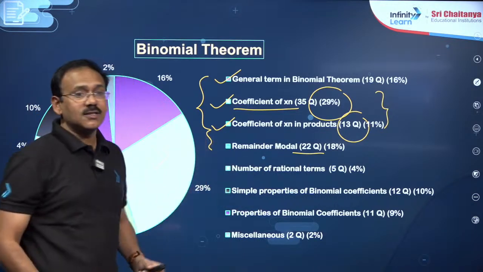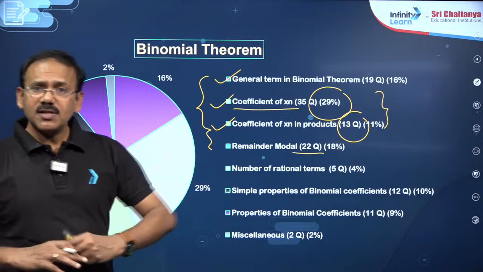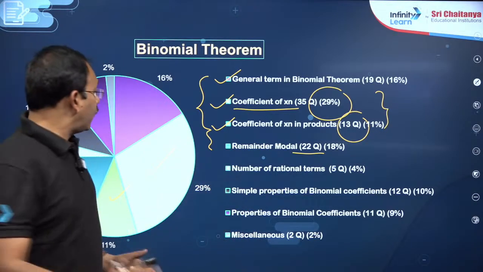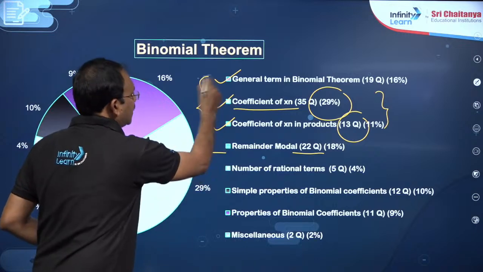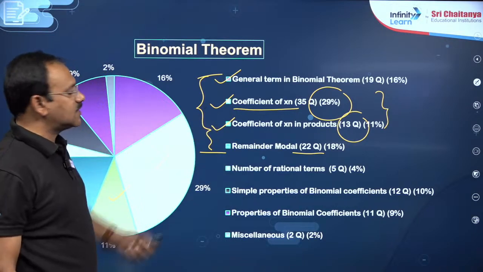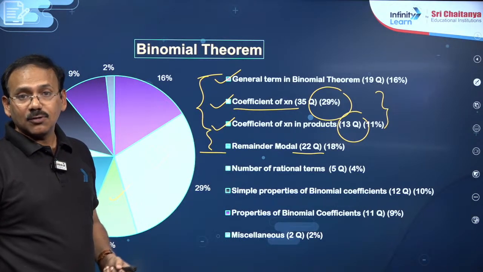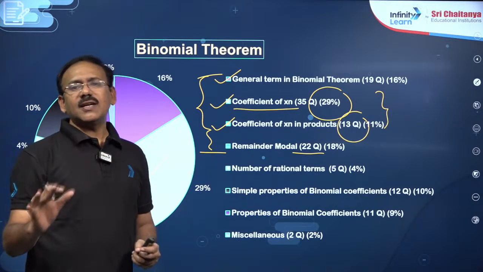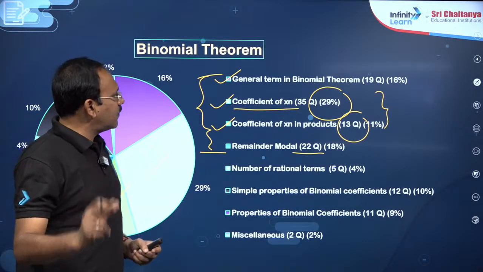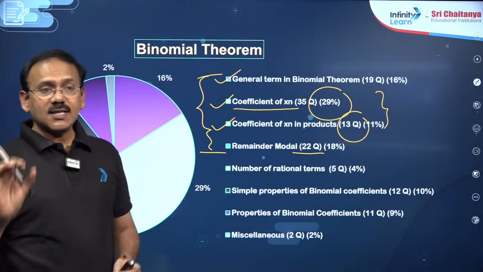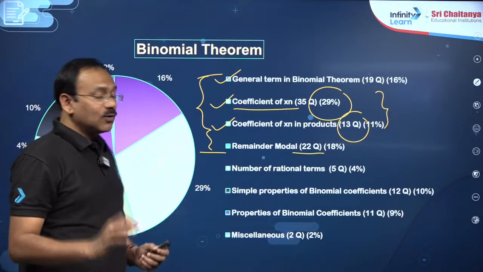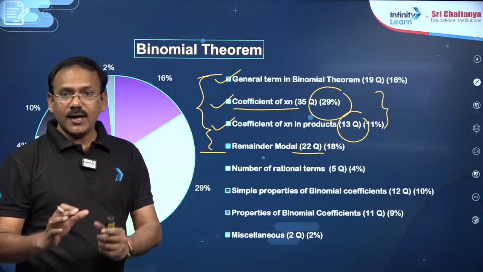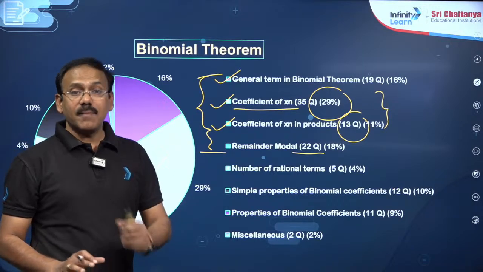If some student feels binomial theorem is very difficult because many models are there, focus on these 4 models at least, and almost 70% of the questions are covered. Only 4 models are majorly important, dear students. First one is binomial theorem, just the nth term. Second, coefficient of x power n direct questions. Then coefficient of x power n in products, and the remainder model. These take the major share.